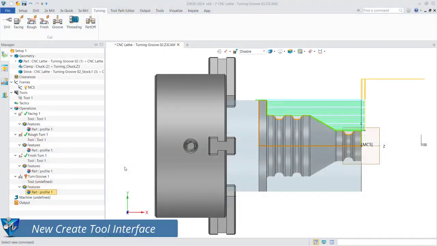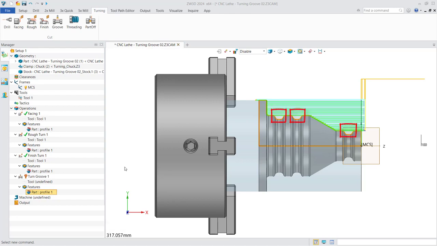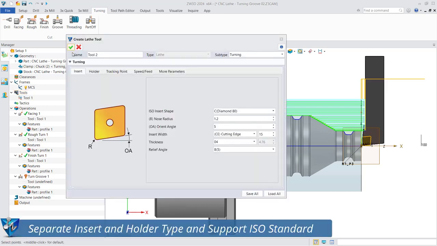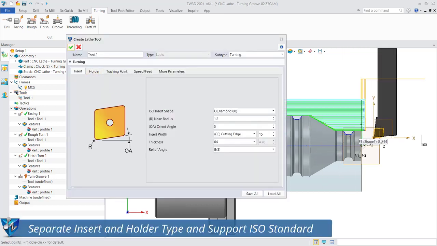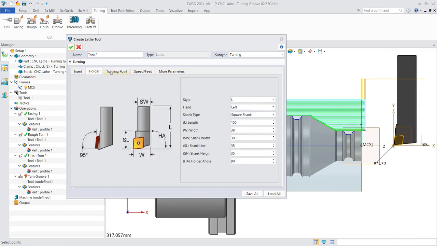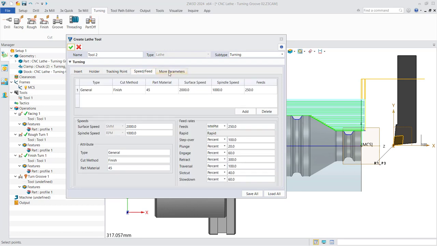New Create Tool interface. Take the machining of these 3 grooves as an example. Create a tool first, and you can see the new tool setting interface, including all tool types. Enter Create Lathe Tool interface, offer separate insert and holder settings, and support ISO standards. You separately set the insert, holder, and other parameters.